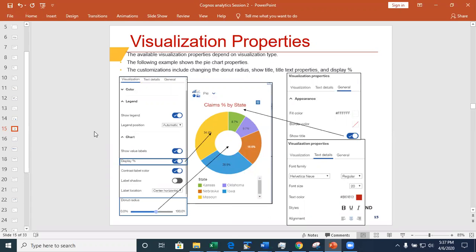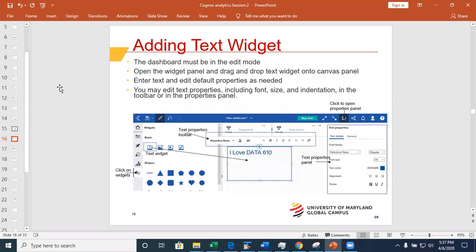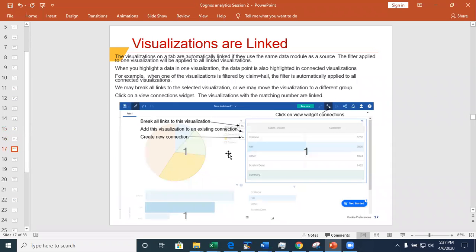I showed you this, right? Of course, different visualizations will have different appearance options. Now, here, this is a text that I just showed you, right? Well, I used a different color, but okay. Now here, this is showing you that visualizations are linked, okay?